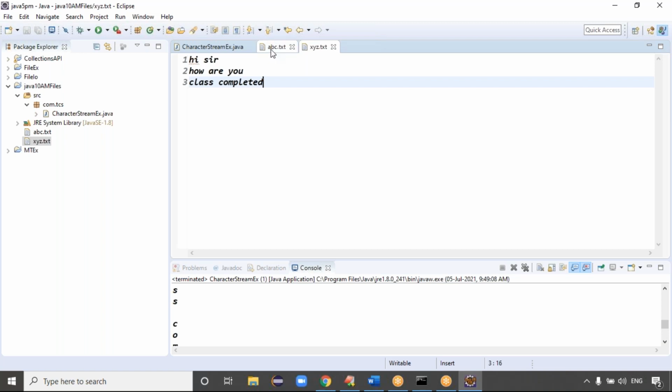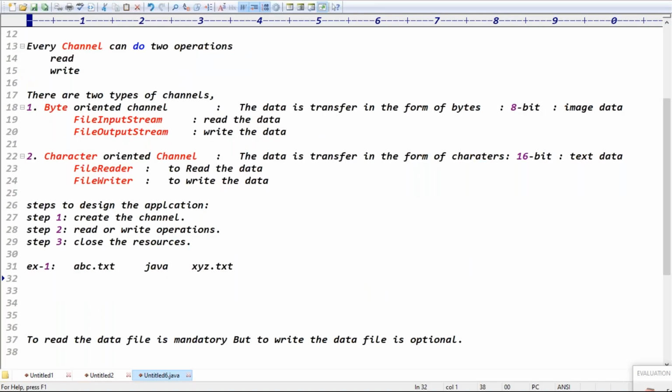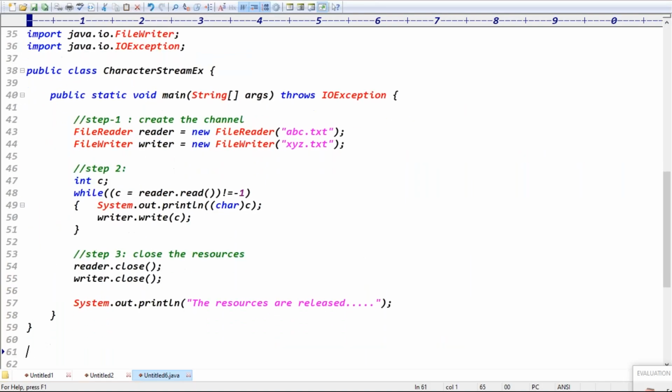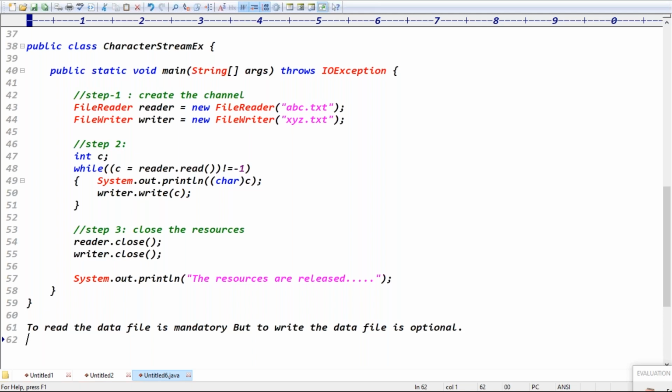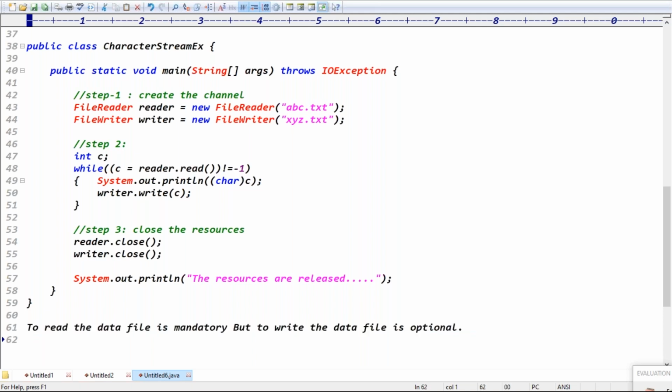Exactly, sir. If the file is not present, it will create itself. Yeah, in writing operations, it will create itself. And if the file is present, it will write in the same file. Overwrite. To read the data, the file is mandatory, but to write, the file is optional.